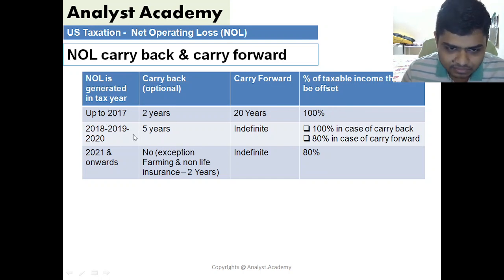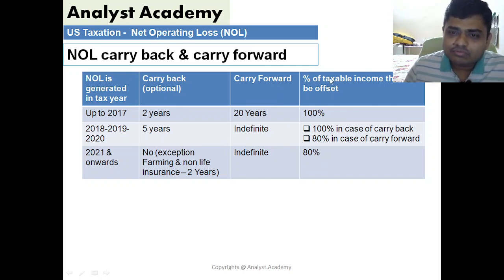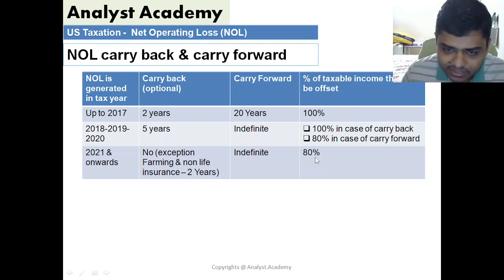Then, as per TCJA, from 2018 these provisions were applicable, but then due to the CARES Act these provisions were changed for the specific period of 3 years. As per TCJA, you are not allowed to carry back anything, so the carryback option is not available. Carryforward is indefinite, but you can only offset 80% of your taxable income.